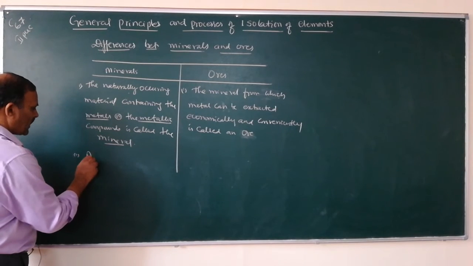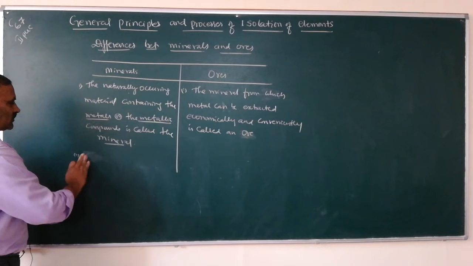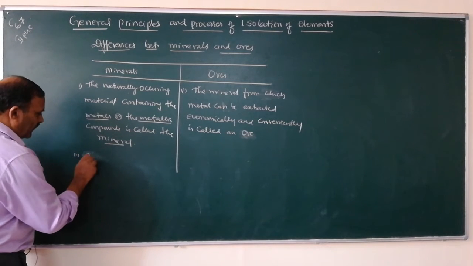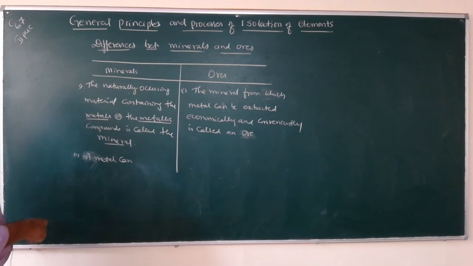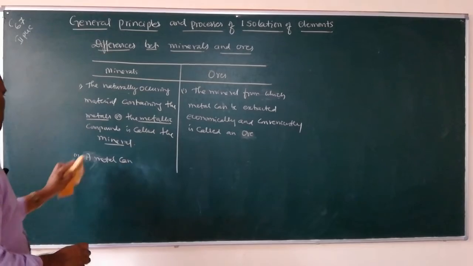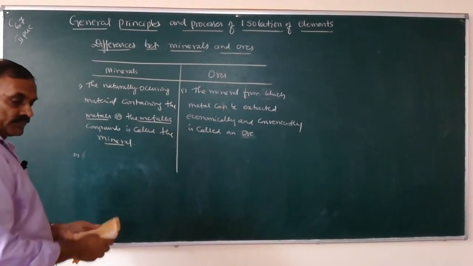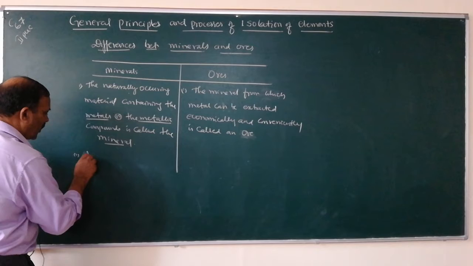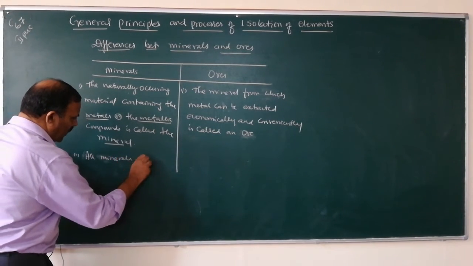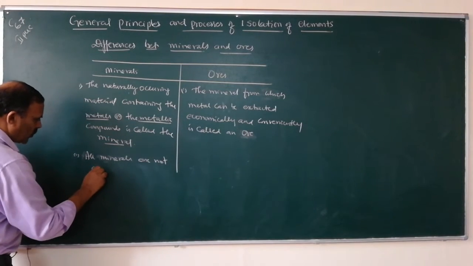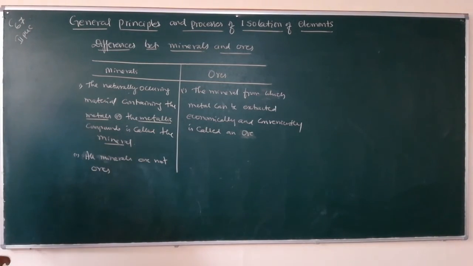Number 2, a metal can have a number of minerals, but all minerals are not ores.